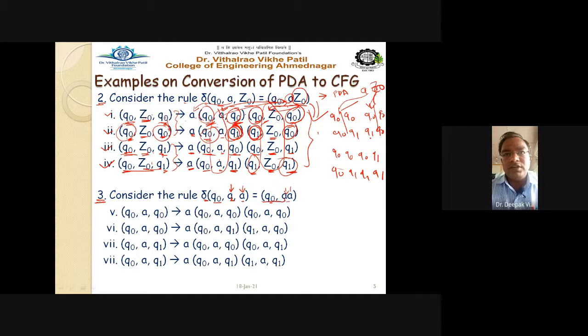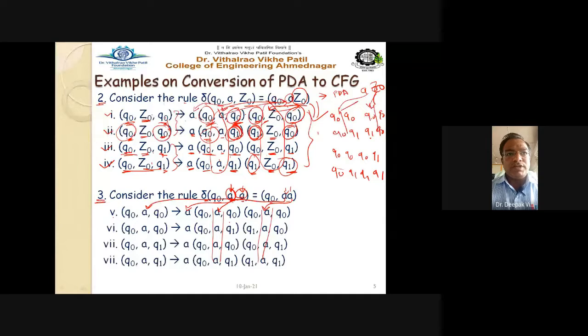So this first A is to be brought in between Q0, Q0 here, and the second A is to be brought in this particular way. So this particular column is to be formed with this A, and this column is to be formed with the second A. Whereas this A goes here on the right hand side. We have already discussed this, and this particular A will go between here, right?